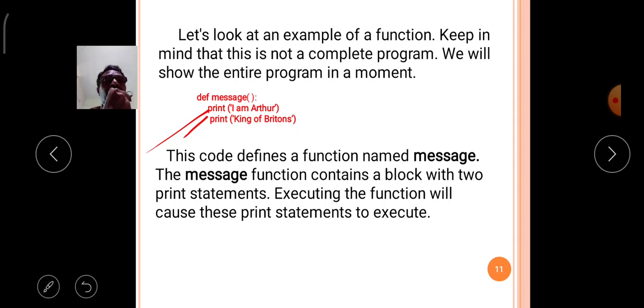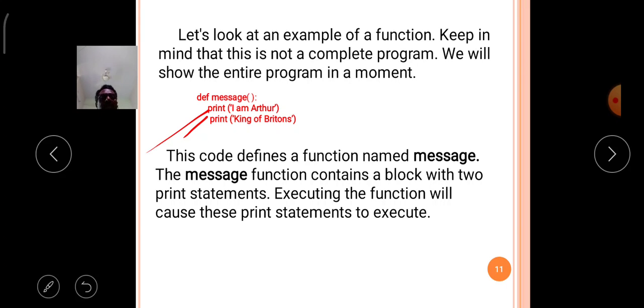These two statements are declared under the message function. The message function contains a block with two print statements. Executing the function will cause these print statements to execute. That means when this message function is called at a particular location, these two lines are executed.